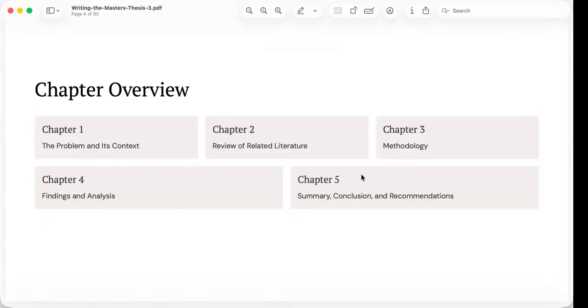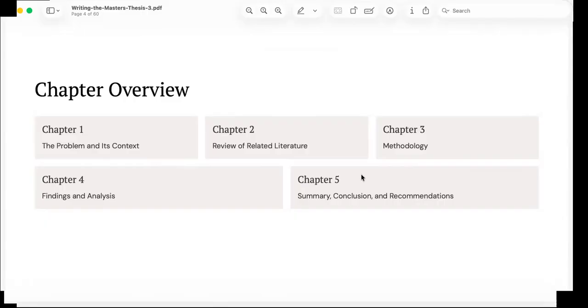Chapter 1 introduces the research problem, explains its context and its objectives, identifies the significance of the study, defines its scope, and clarifies important terms. This chapter convinces readers that the study deserves to be conducted. Chapter 2 asks, what do we already know? Here you examine previous literature and related studies.